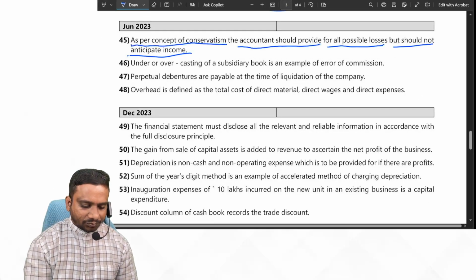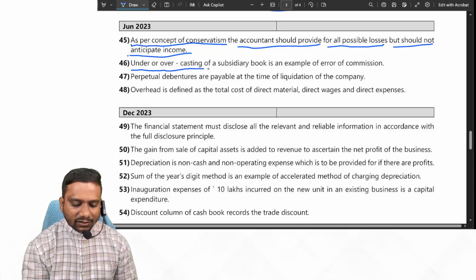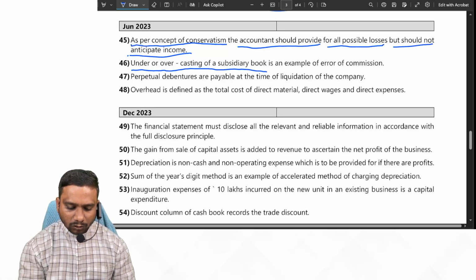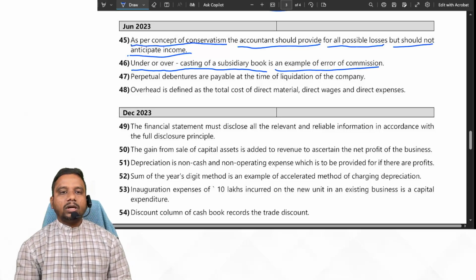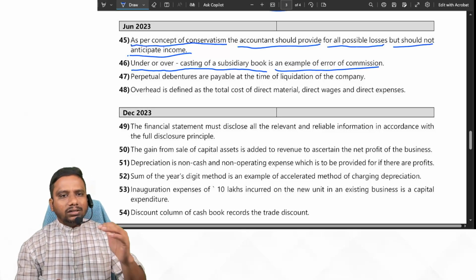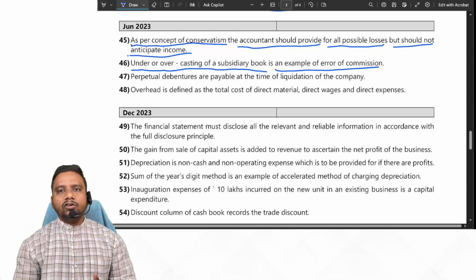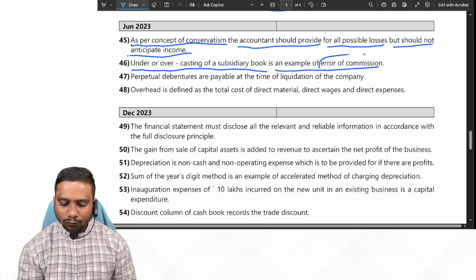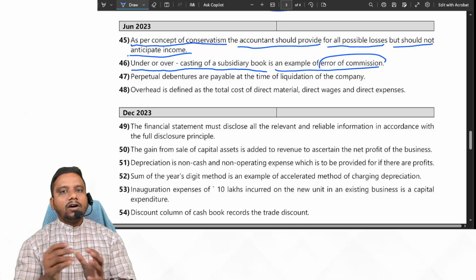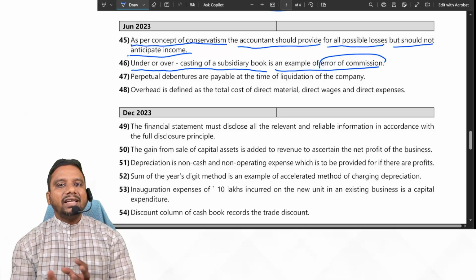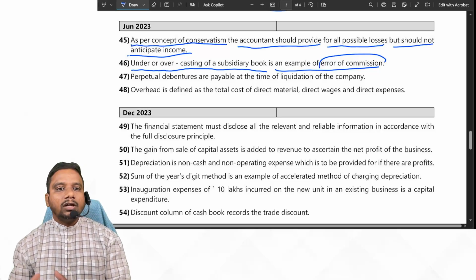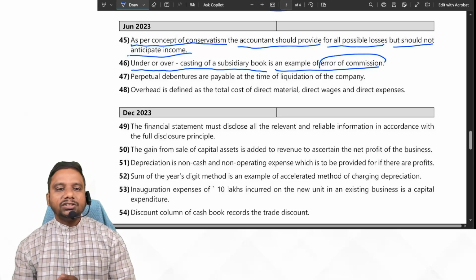Next, under or overcasting of subsidiary book. Under or overcasting of subsidiary book is an example of error of commission. Yes. So undercasting or overcasting, it's an error of commission. Suppose if the given statement is given like this, under or overcasting of subsidiary book is an example of error of principle or error of omission or compensating error.